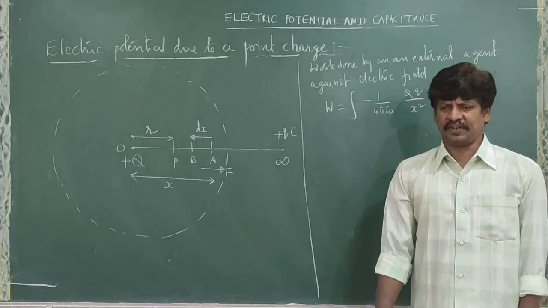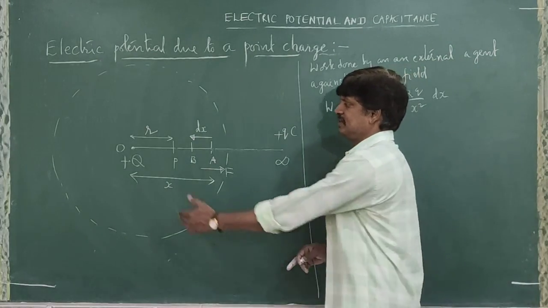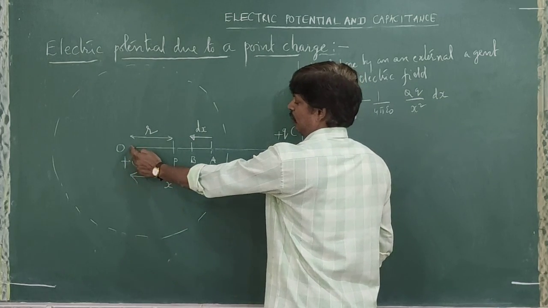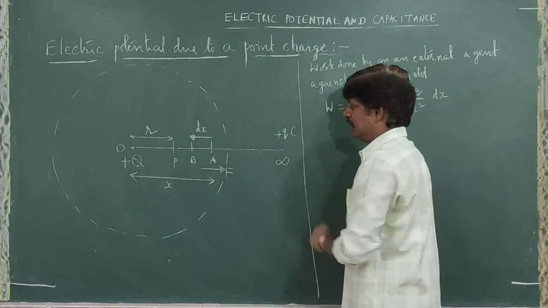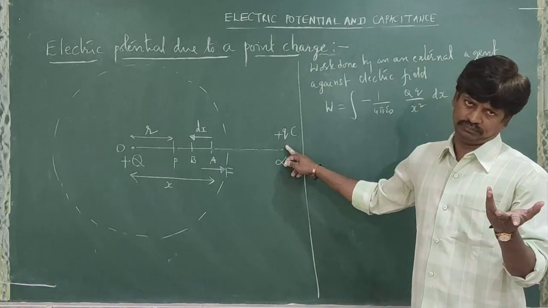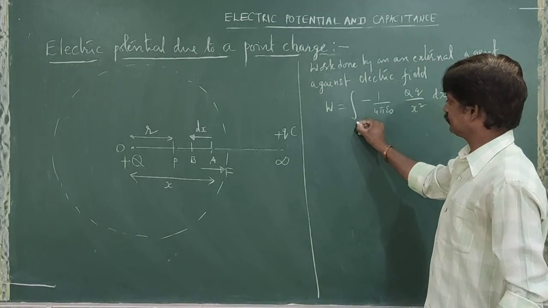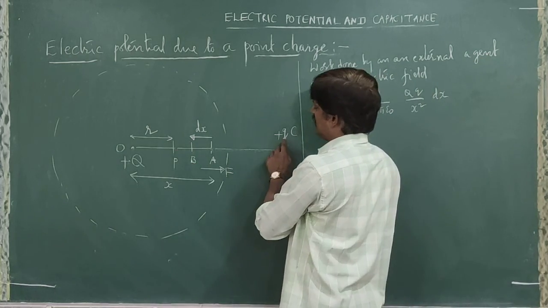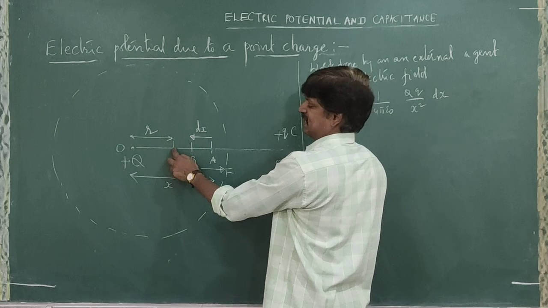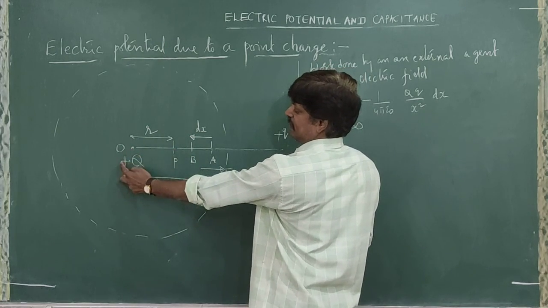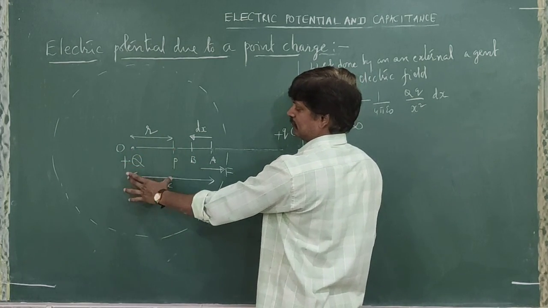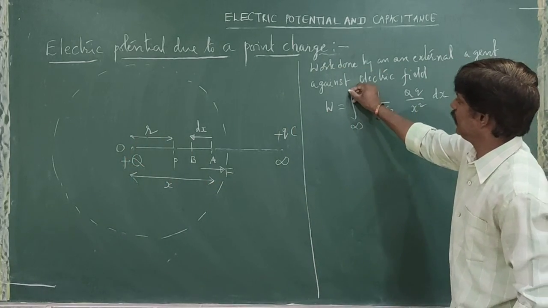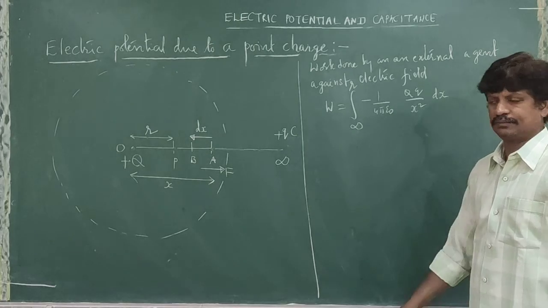So what are the limits of x? x is the distance from plus Q. So what is the distance between plus Q and infinity? Infinity. We want to move the charge from infinity to the point P. And what is the distance between plus Q and this point P? The distance is r. So you want to move the charge from infinity to a point at distance r.